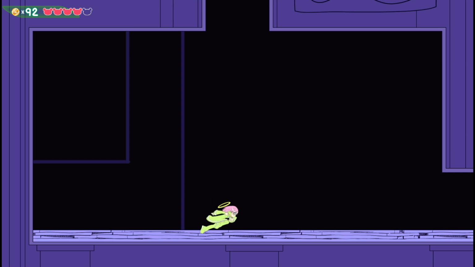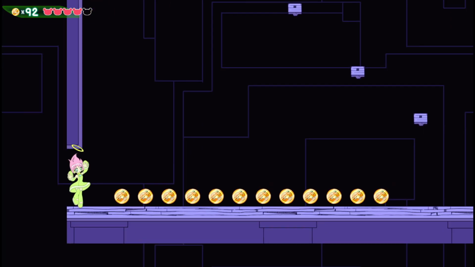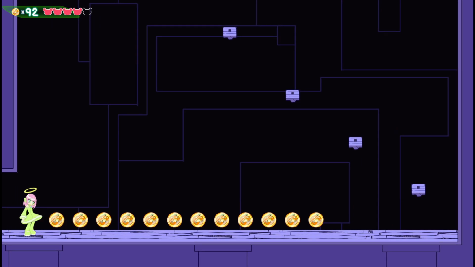So if you're not doing a completionist run, this room's actually very easy. You just drop down and then jump once, and then you can exit. So this is the final actual challenging room of the game. We did say it was a short game, and we weren't lying.